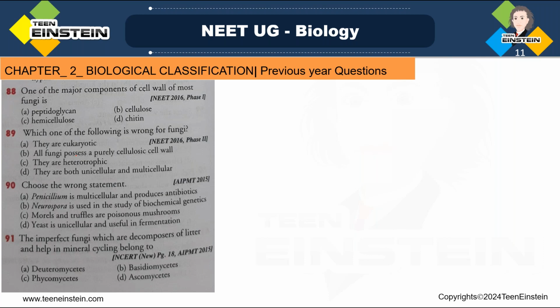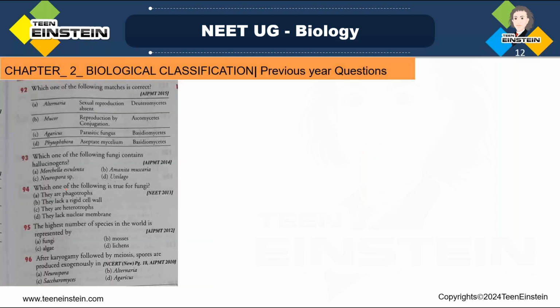Okay, so we have already done 91 questions. Now we are moving to the next question. Which one of the following matches is correct? First one is Alternaria, and along with that it is given sexual reproduction is absent and it belongs to Deuteromycetes.